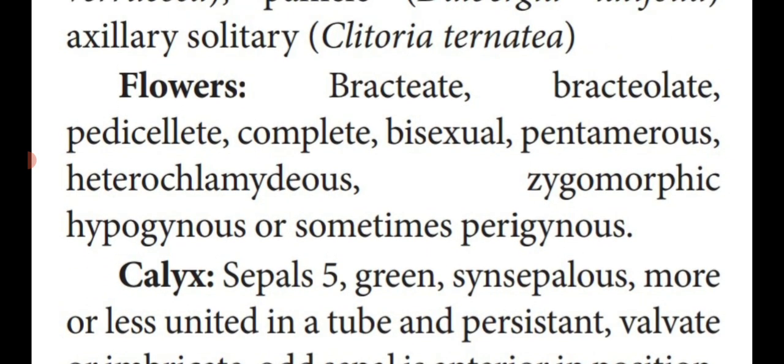Next, flowers. Bracteate flower. What is a bract? Flowers which arise with green-colored paired appendages located at the base of the pedicel. Pedicel means the stalk of a flower, that is said to be pedicel. So those paired hair-like appendages are known as bracts. A flower with bracts is known as a bracteate flower.